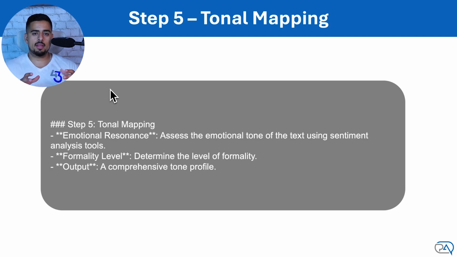Next, tonal mapping. Emotional resonance is basically like, what is the general tone and the vibe of the actual text? Formality level, this is pretty straightforward. Is it informal, semi-formal, slightly formal? All of these things seem like they're very nitpicky, but instead of you having to prompt it yourself and saying, you know what, make it slightly less formal when it outputs something that you're not expecting, this tries to really get it right the first time.